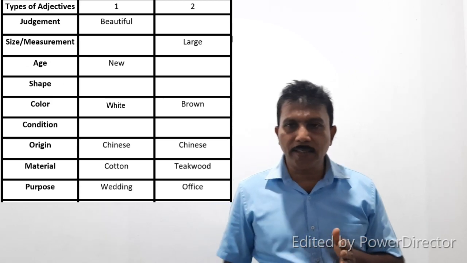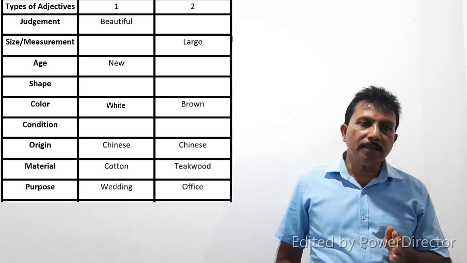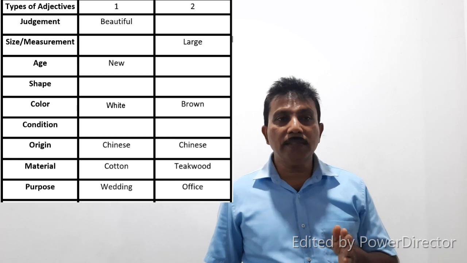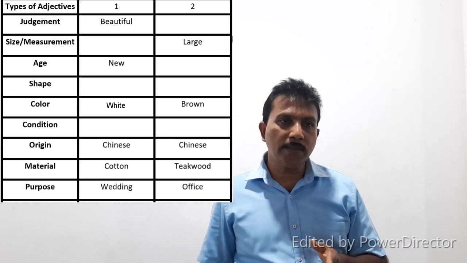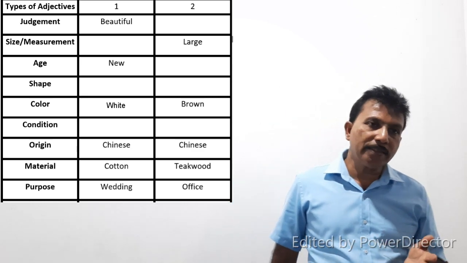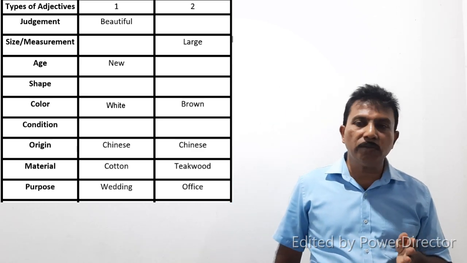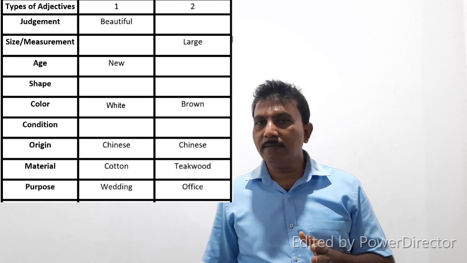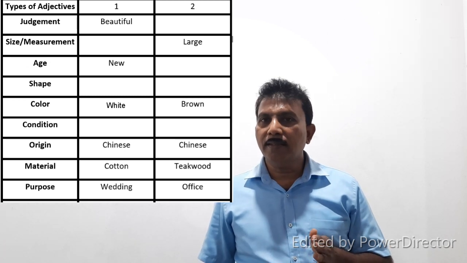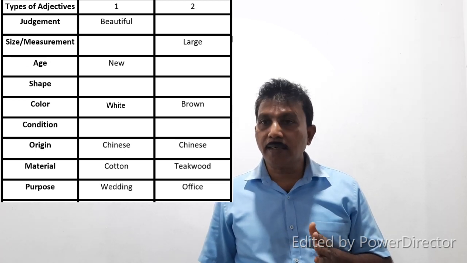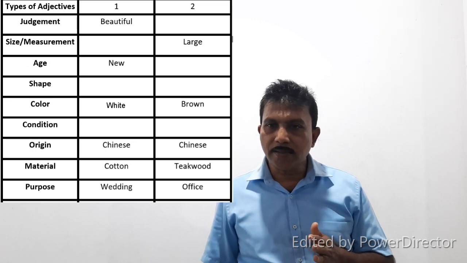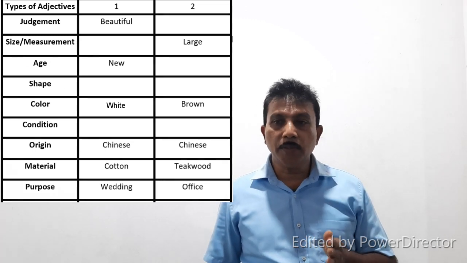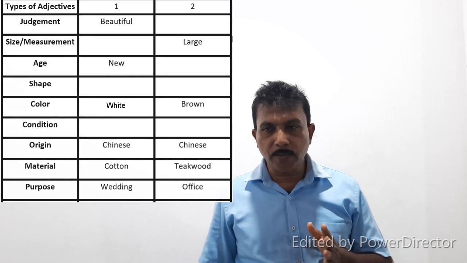Then we use the adjectives: beautiful, new, white, Chinese, cotton, wedding. They are adjectives. When we use these adjectives, there is an order. This is the order that we will have to use. Then look at the next sentence. The manager sat behind a large brown Chinese teakwood office table. Then large, it is the size. Then color, brown. Then origin, Chinese. Material, teakwood. Purpose, office. Table is the noun.